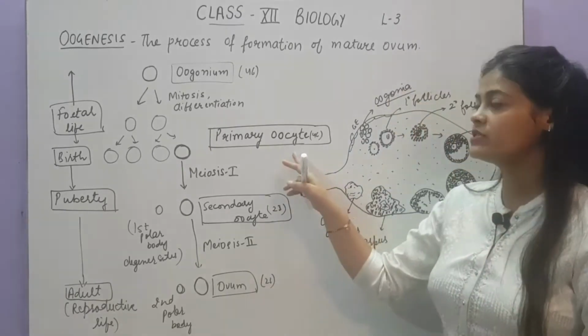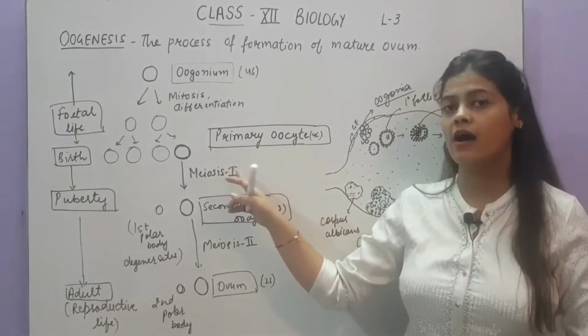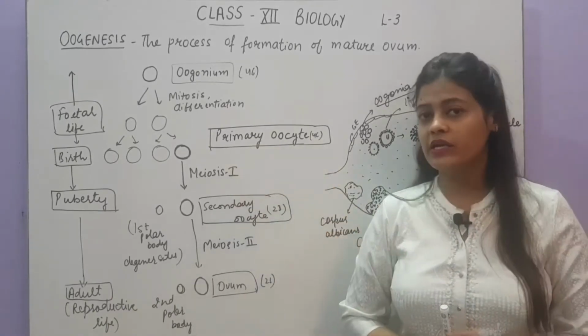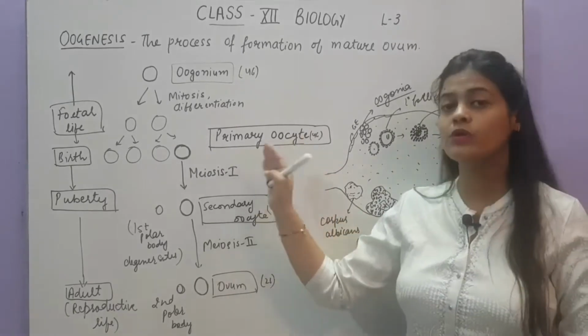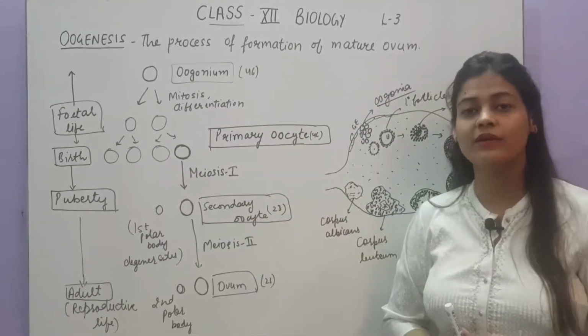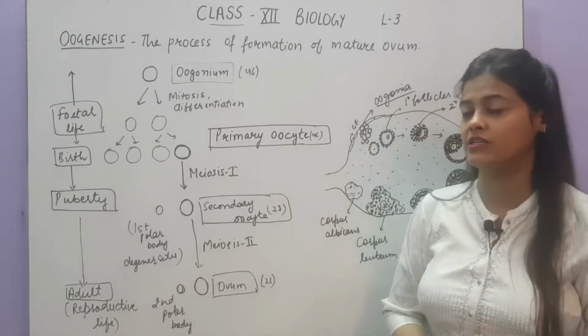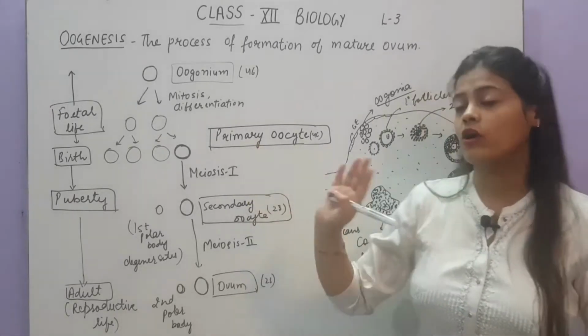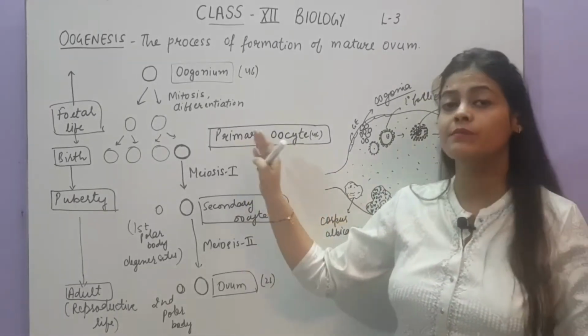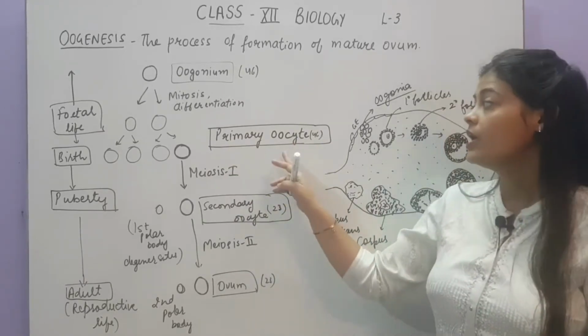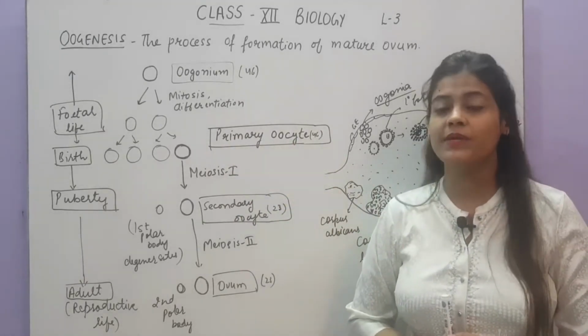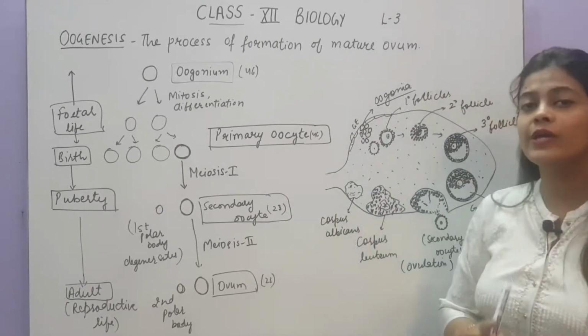These primary oocytes are also in millions because they are forming from oogonia. Until the birth of the female baby, the primary oocytes will be developed in the ovary. Are you getting my point?